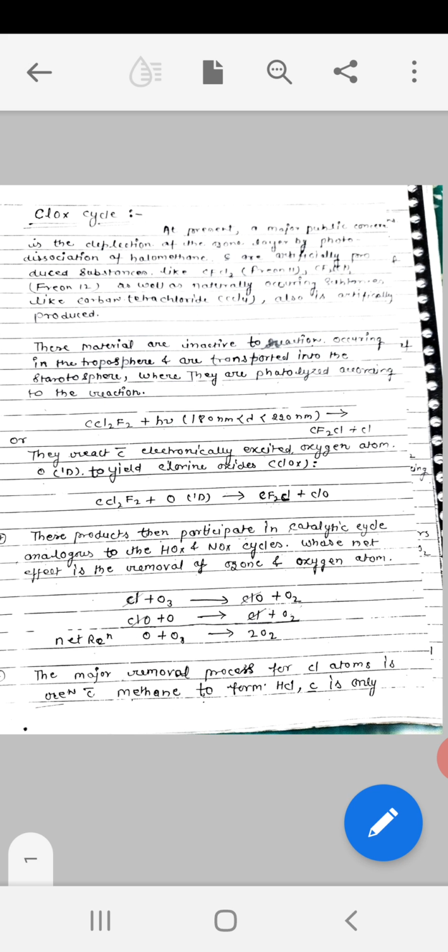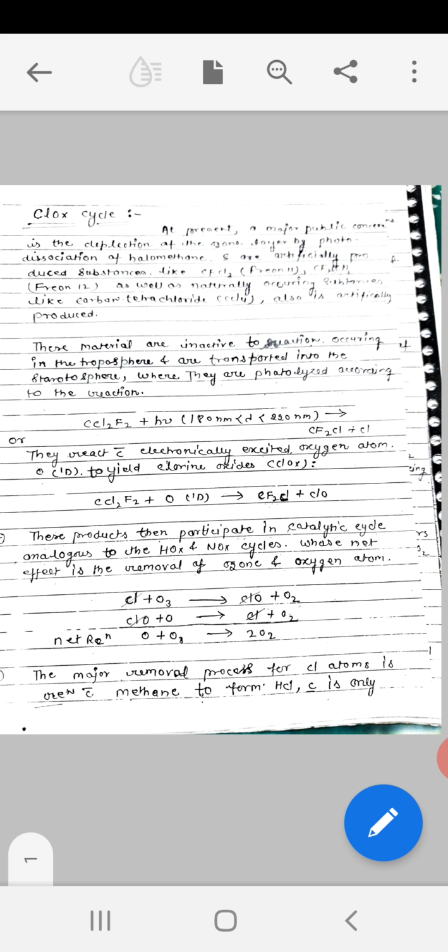So we can see in the next equation that Cl combines with ozone to form ClO and oxygen. This chlorine comes from the reaction where CCl2F2 combines with excited oxygen to form CF2Cl plus ClO. This ClO again combines with oxygen atom to form Cl and an oxygen molecule.